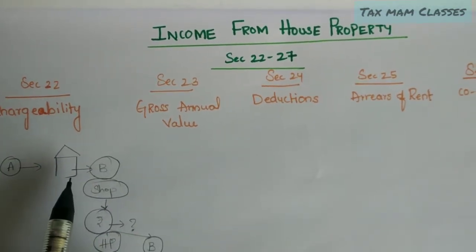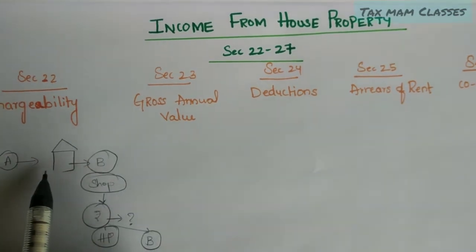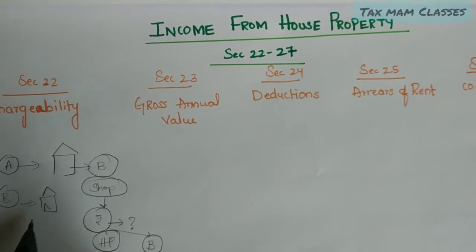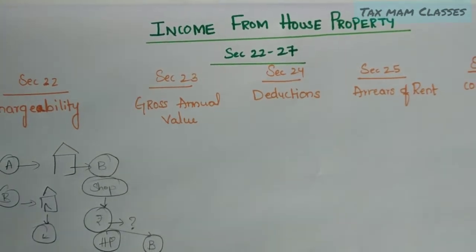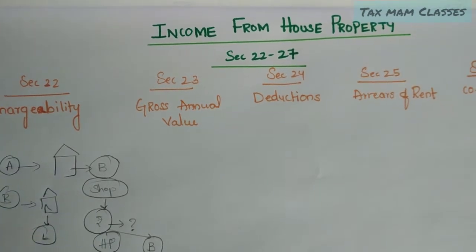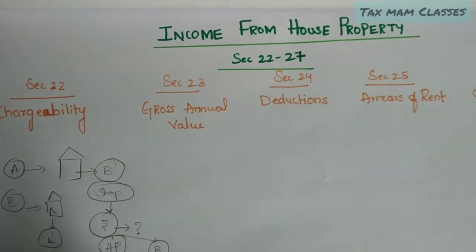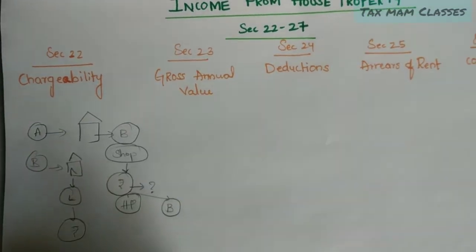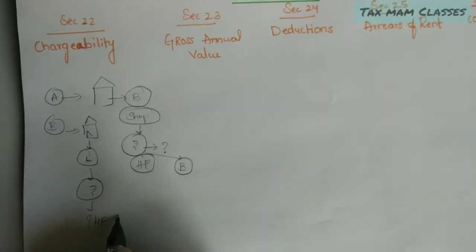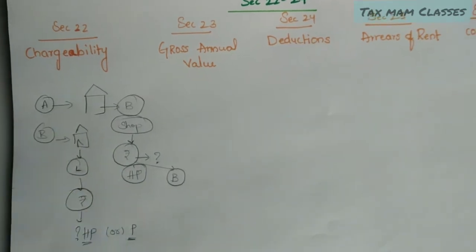That means under income from house property or income from business. Or say Mr. B is also having one house property and he is a lawyer. He is running his profession in this house property and he is earning income. So under which head is this income taxable? Under house property, or under income from profession?